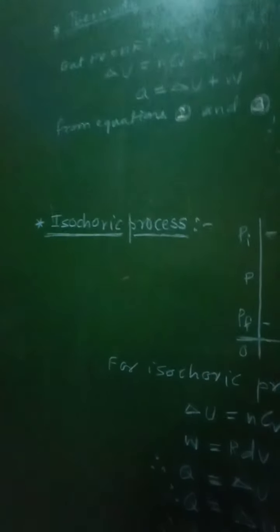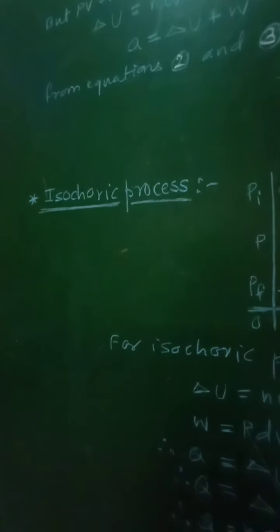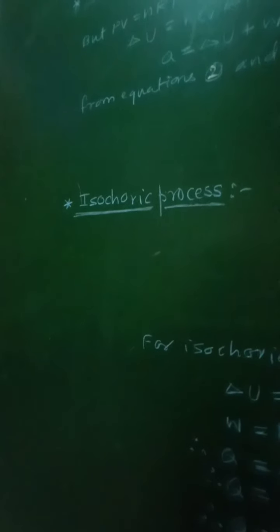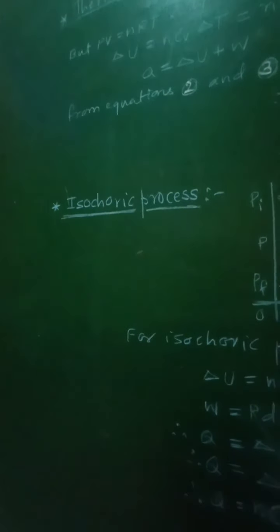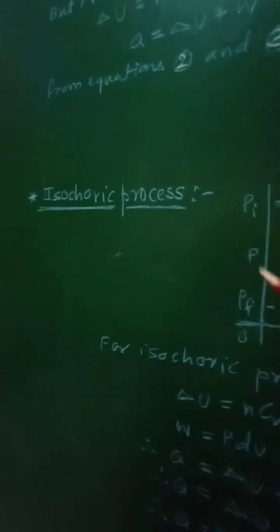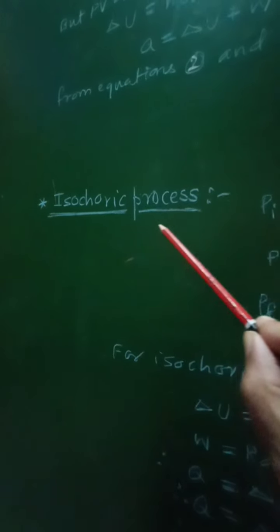Now let us go for the next point, and that will be the isochoric process. Now what is that isochoric process? The thermodynamic process which takes place at constant volume is called as isochoric process.